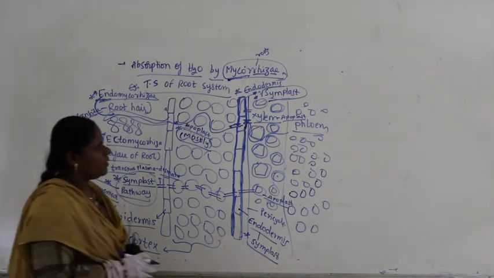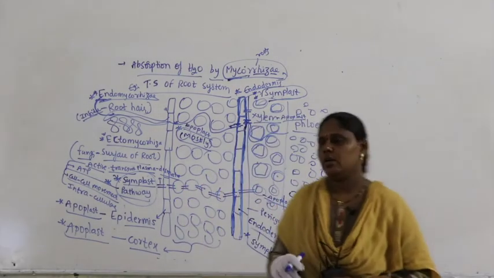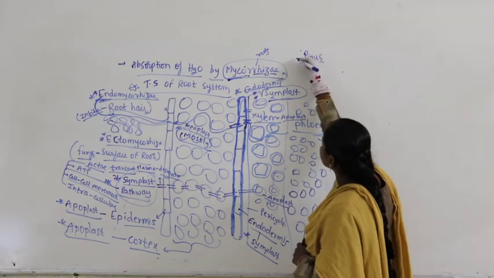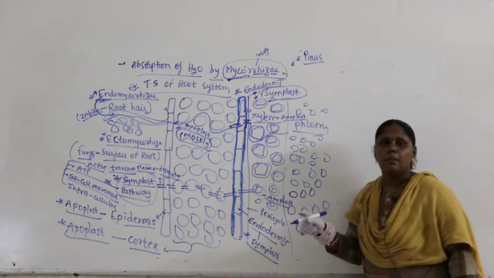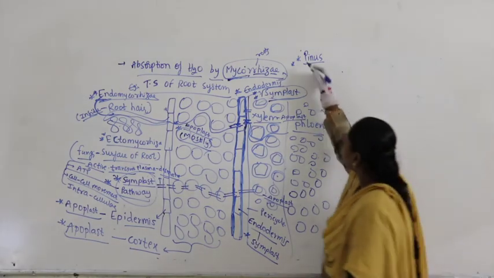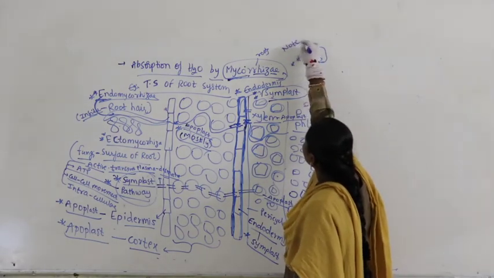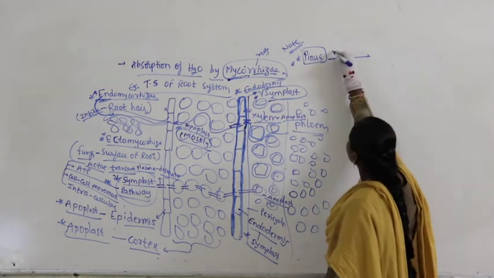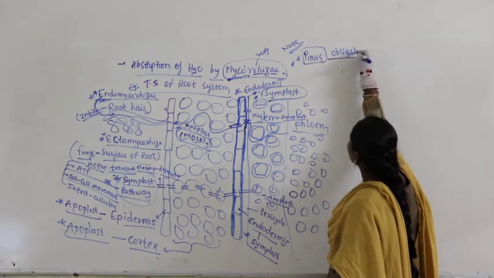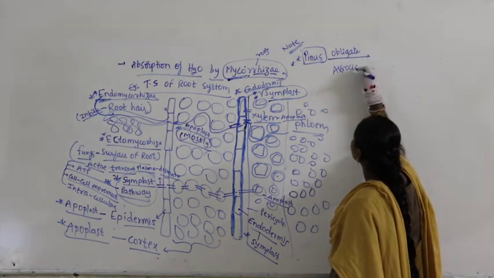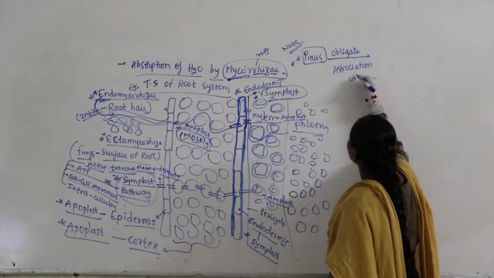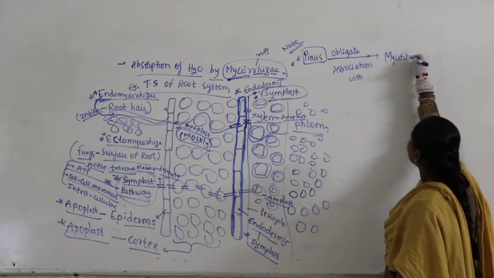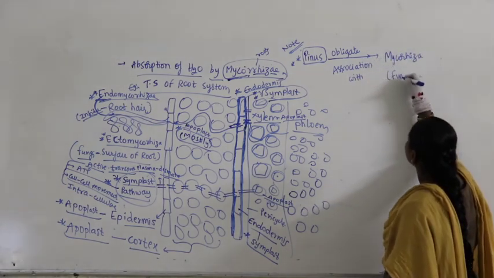Got it? Right. Now let me take a good example called pinus. Guys, do you remember we discussed about pinus? Okay, pinus shows, very important, take it as a note point, pinus shows obligate association, obligatory association with mycorrhiza, or you can say with fungi.